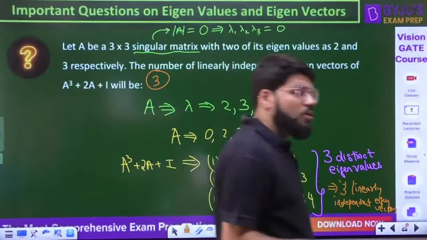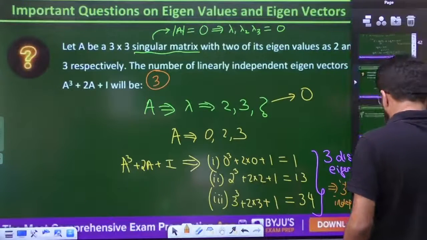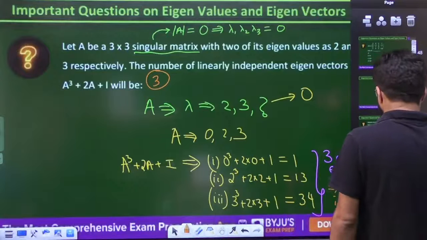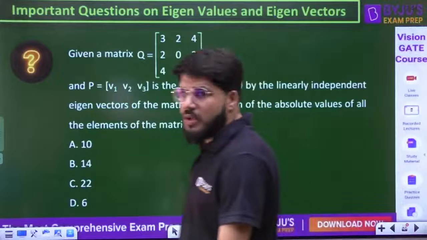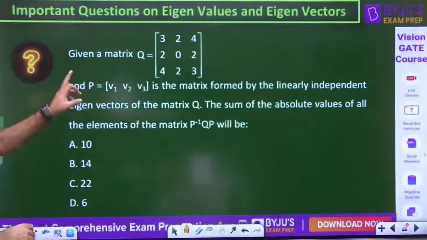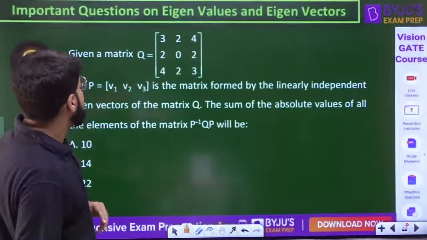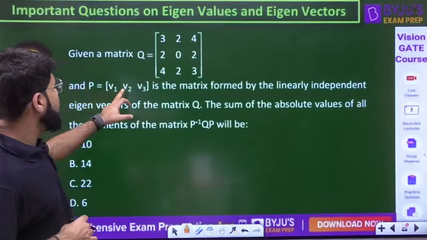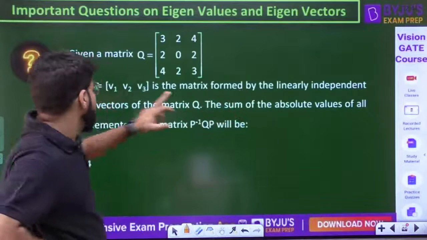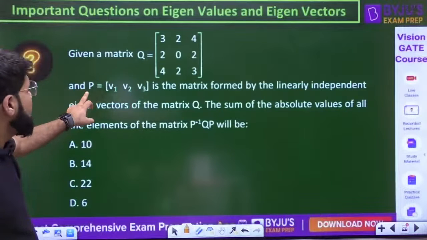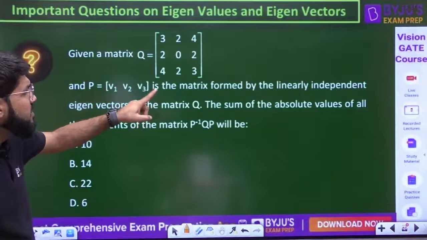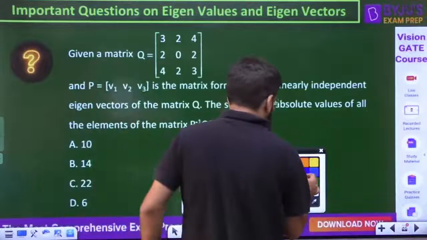Acha, there is one more concept to be related, so let's talk about that. Look into this question here. Given a matrix Q, and P equal to V1, V2, V3 is the matrix formed by linearly independent eigenvectors.